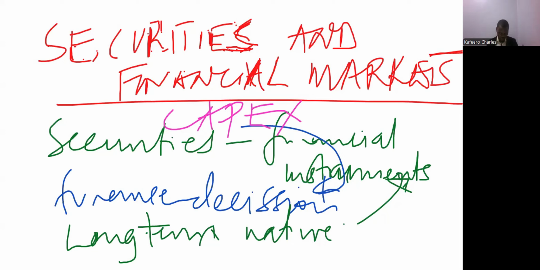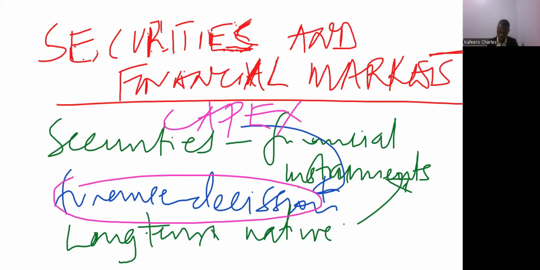So after the finance decision, we shall finalize with what we call the financial markets, because we first need to look at the sources of finance themselves, then where we can find them, and those are the financial markets.